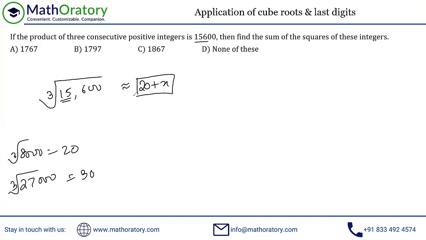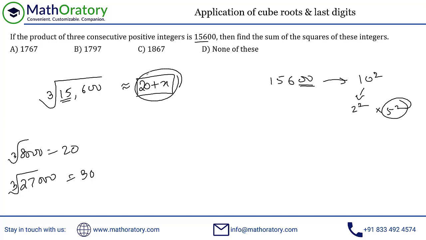And secondly, this is the interesting idea here. Since we have a couple of zeros out here, this should be definitely a multiple of 10 square, right? 10 square is nothing but 2 square into 5 square. So we need to have a 5 square here. Now, in the range of this 20 something, think about a multiple of 5 square. 5 square is 25, right? The only thing we get which is a multiple of 25 in this 20 range is 25 itself. So one of the three numbers that we are multiplying must definitely be 25. That much I think you can figure out within 10 seconds if you think of it in this way.